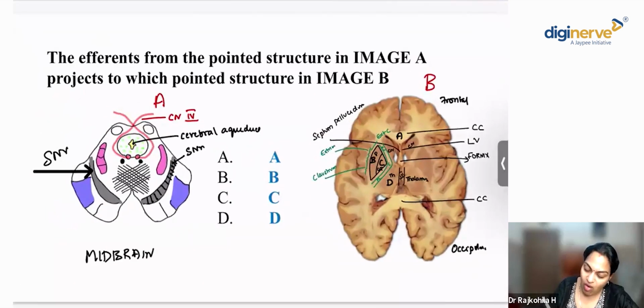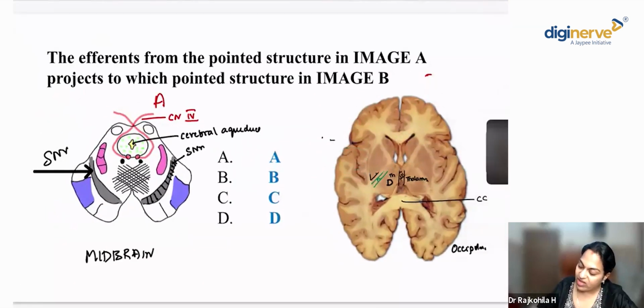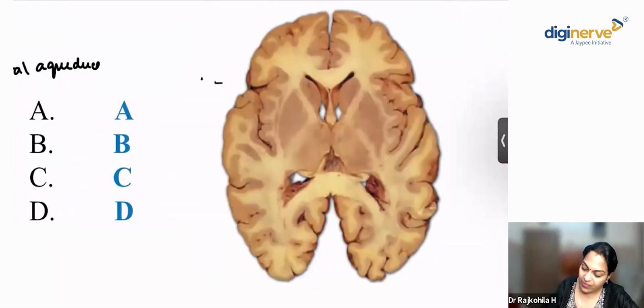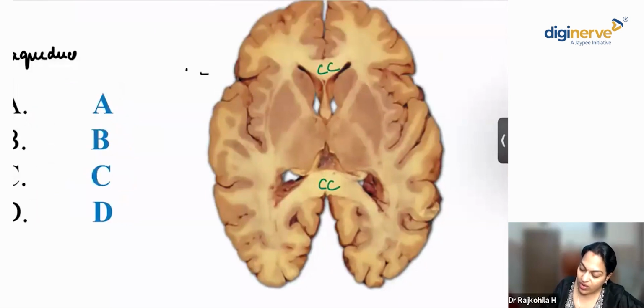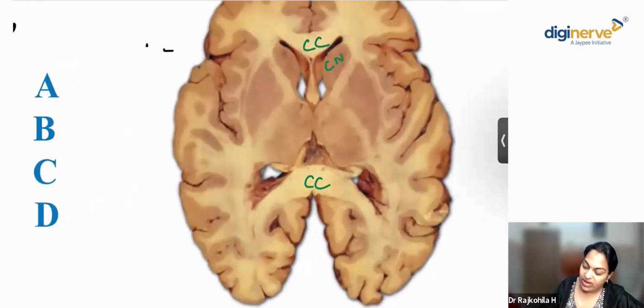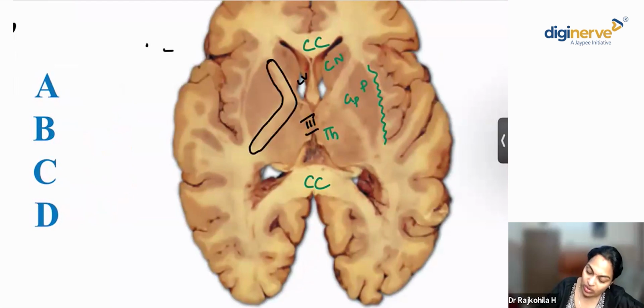Guys, since it is an important image for you, I'll just redo the labelings again. You can do it with me together, right? So this is your corpus callosum. You can make out the caudate nucleus. You can make out the thalamus, the putamen, globus pallidum, the claustrum. Alright. This cavity is the lateral ventricle. This is the region of the third ventricle. And this is your internal capsule.